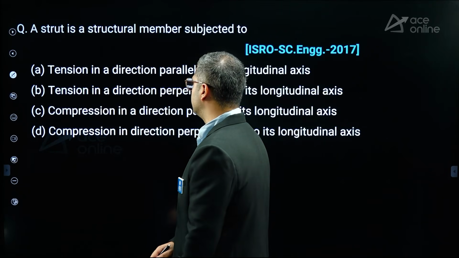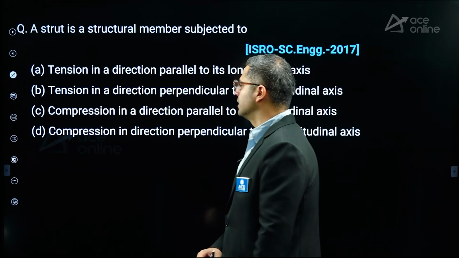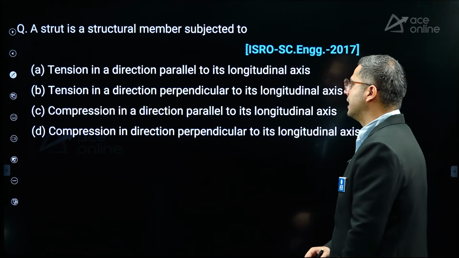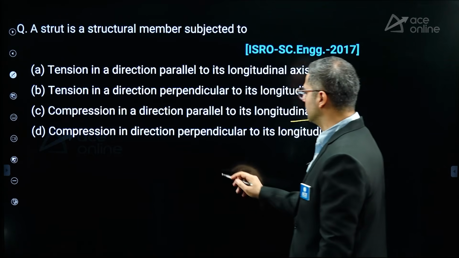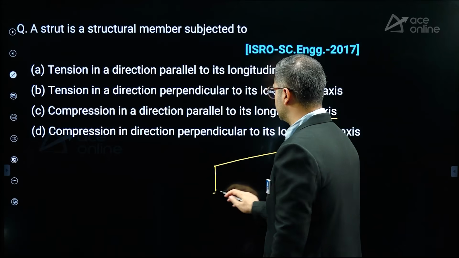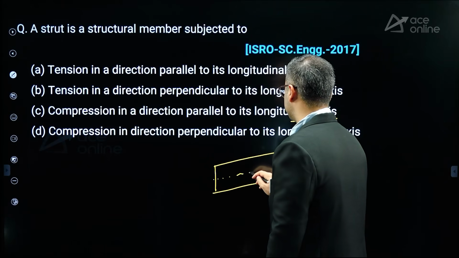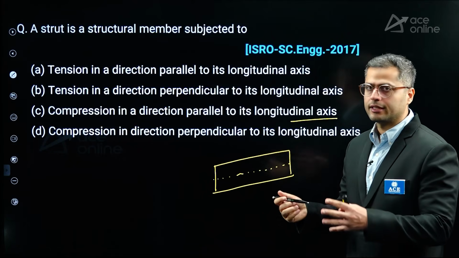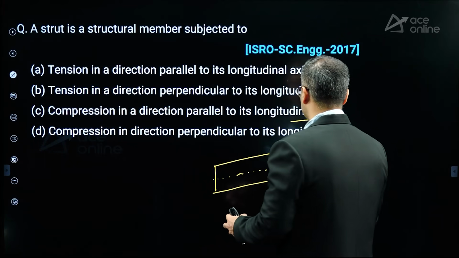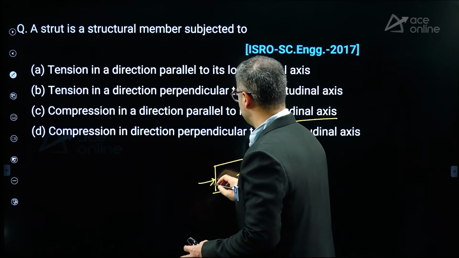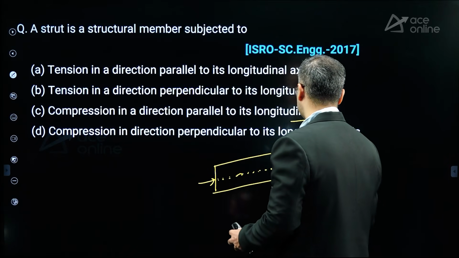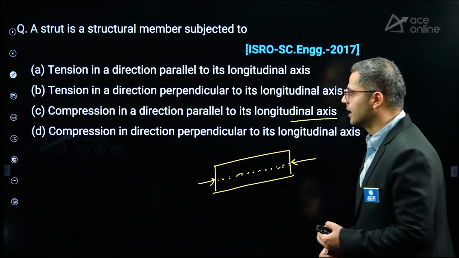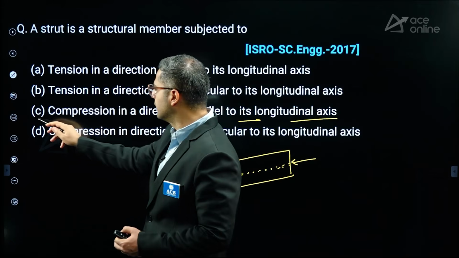Here next, a strut is a structural member subjected to compression in direction parallel to its longitudinal axis. So what is the perfect definition of a compression member? In a compression member, if this is your longitudinal axis which is passing through the centroidal axis, also coinciding with that, the load line also coincides with the longitudinal axis, it will be a purely compressive member. In this particular case, option C will be the correct answer.